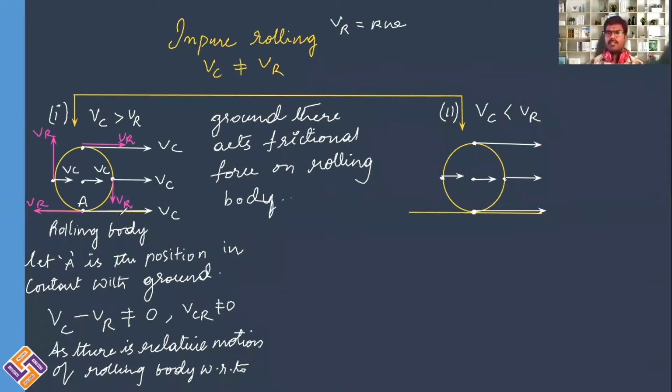So there will be a frictional force which acts upon this rolling body at the point of contact A. In case of pure rolling, there is no frictional force. But in case of impure rolling, frictional force acts upon the body.